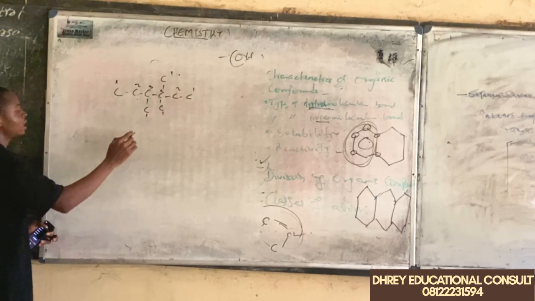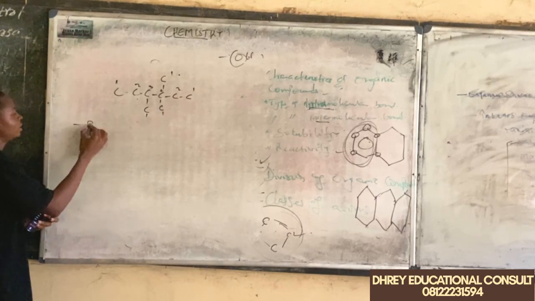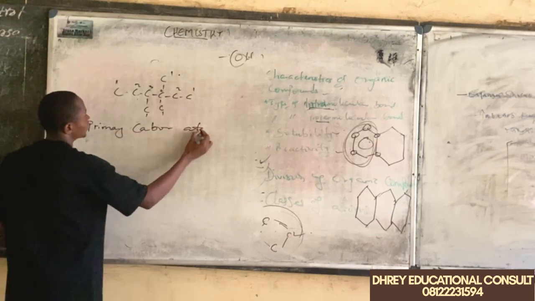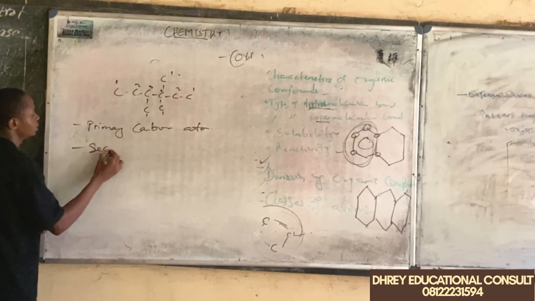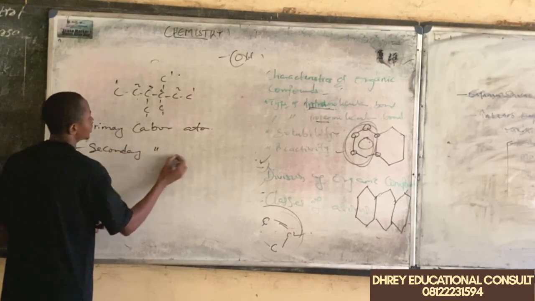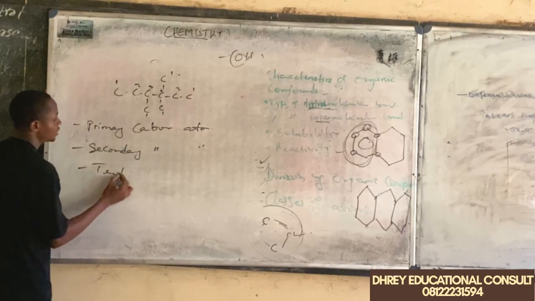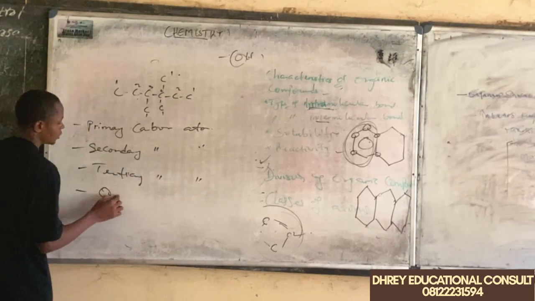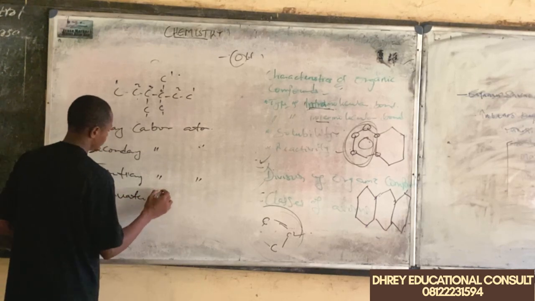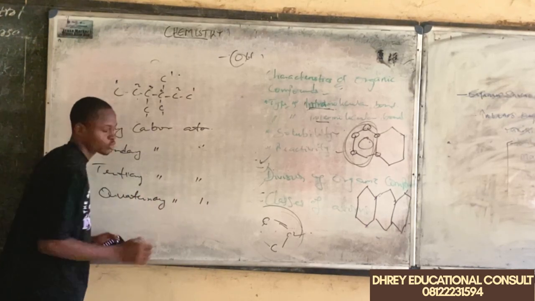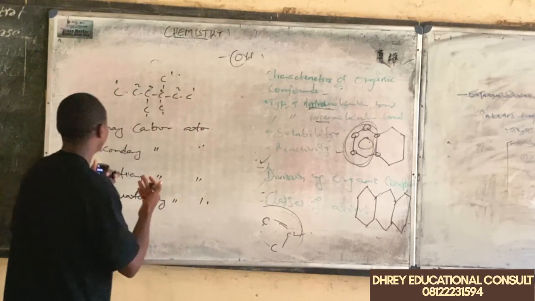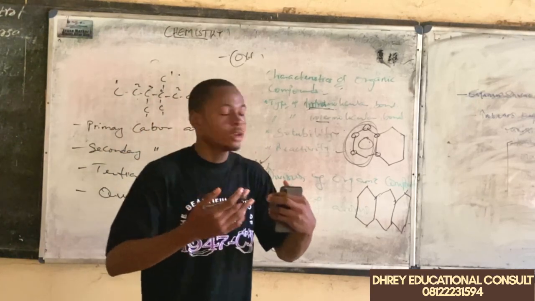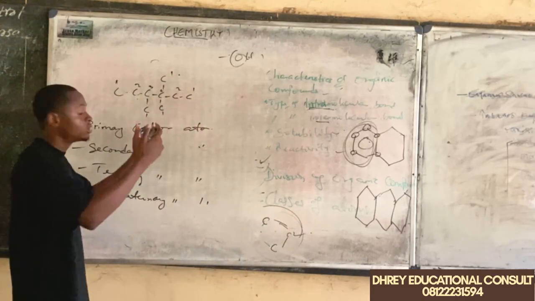Now, carbon atoms are usually divided into groups like the primary carbon atom, the secondary carbon atom, the tertiary carbon atom, and the quaternary carbon atoms. Now, when we are talking about primary carbon atom, take note of this. They are always the terminal carbons. Now, in these organic compounds, don't worry about the naming of the organic compounds.